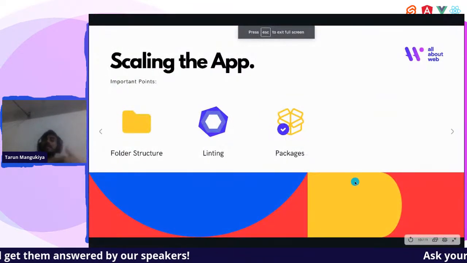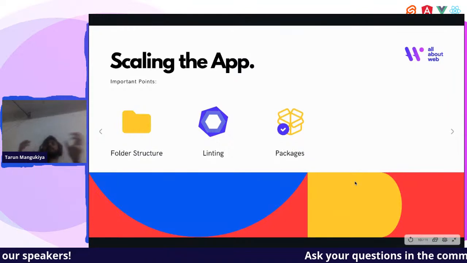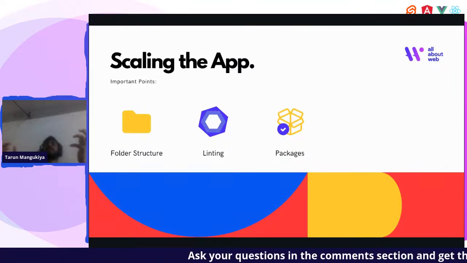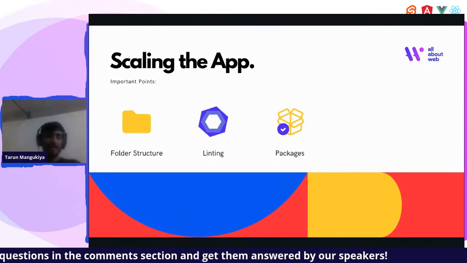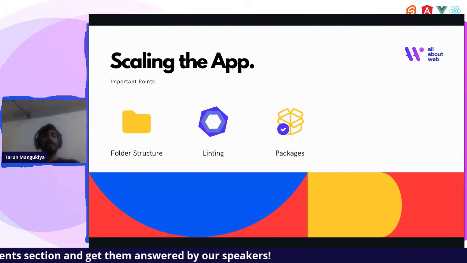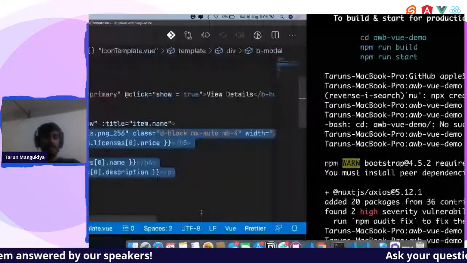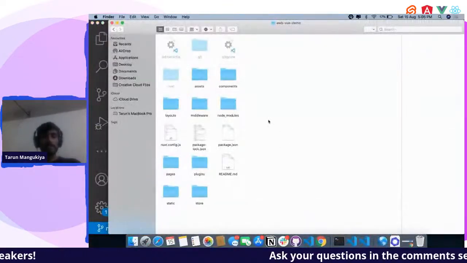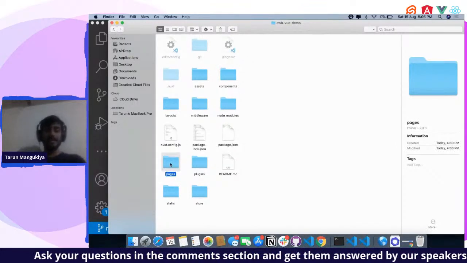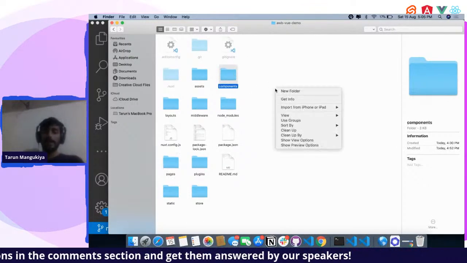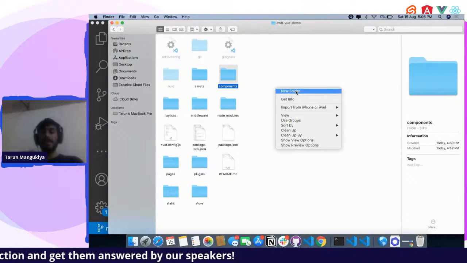As we scale the application, you will feel that okay, my components are getting very big, right? It's like, what should I do, because too many components are difficult to handle, right? So for that, what I usually do is, let me go to the folder structure. Right now, to create Vue files, we have two folders. One is the pages directory, the other one is components, right? Apart from that, I usually create a folder named